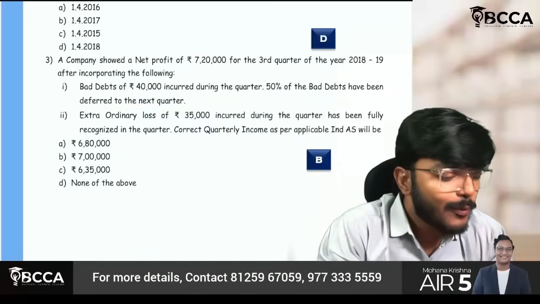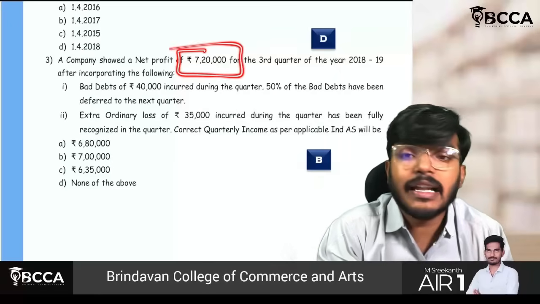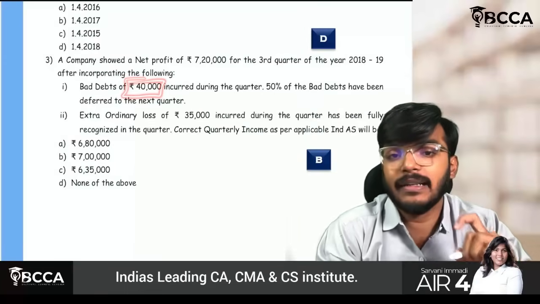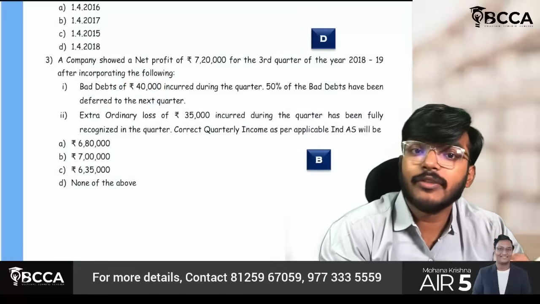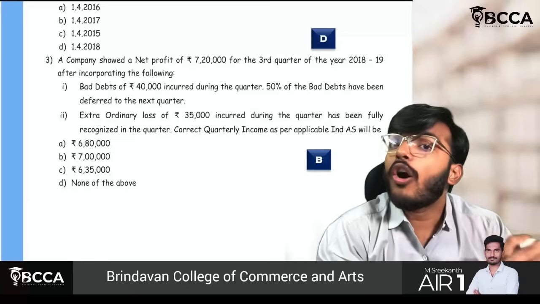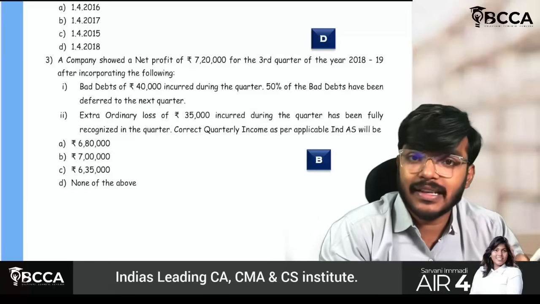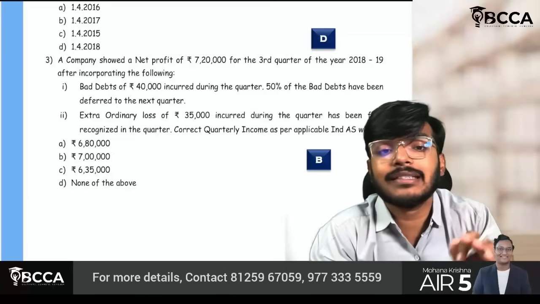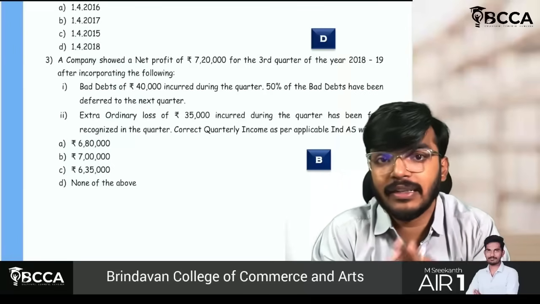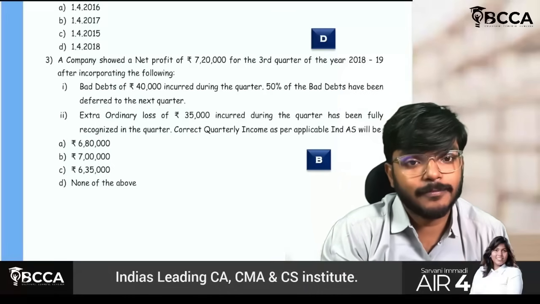Which means while calculating the profit of 7,20,000, I have considered only 20,000 as bad debt. But sir, we cannot do so. In whichever quarter income is earned or expense is incurred, you have to recognize the complete thing in that quarter only. No deferment and no preponement is allowed as per the standard.